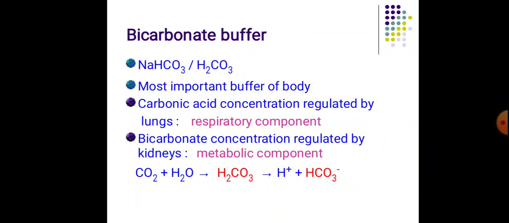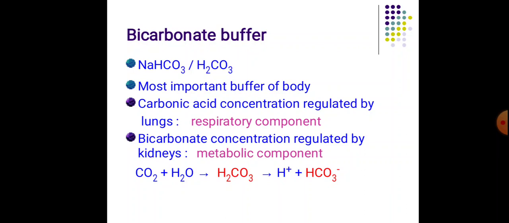Remember, there is a respiratory component as well as a metabolic component. The carbonic acid concentration is regulated by the lungs, so it forms a respiratory component, and the bicarbonate concentration is regulated by the kidney, so it forms a metabolic component. Carbon dioxide and water combine to form carbonic acid, which splits to form H+ and HCO3-.